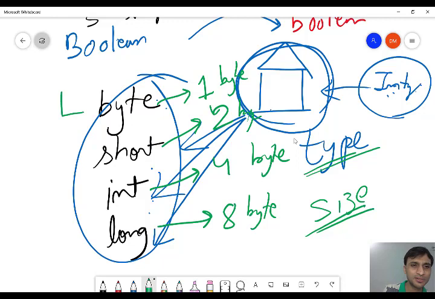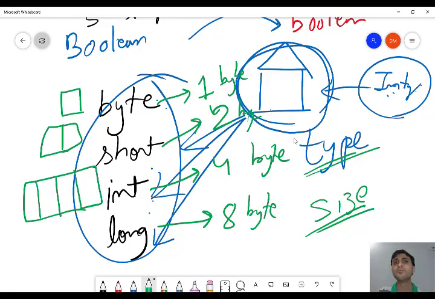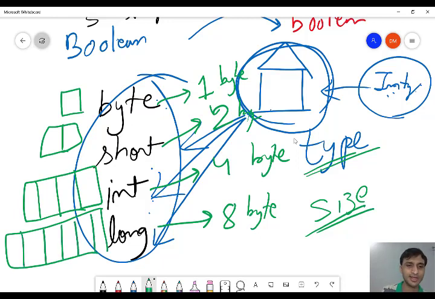So byte is, for example, a 1 BHK house. Assume that 1 means 1 BHK house. 2 bytes means it is a 2 BHK house. It is 2 bedroom, so that more people can stay. Int means it is a 4 BHK house. More people can stay. Long means it is an 8 BHK house. So many people can stay in this, right?